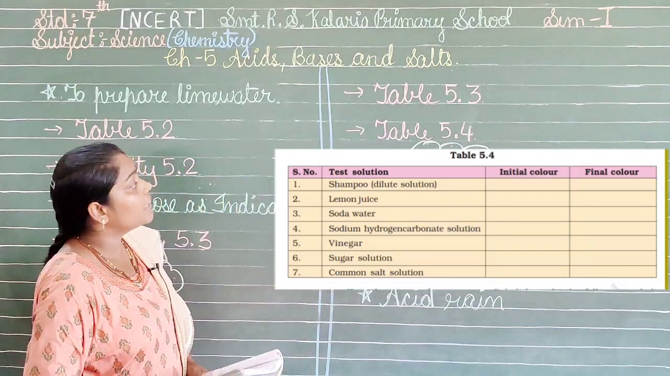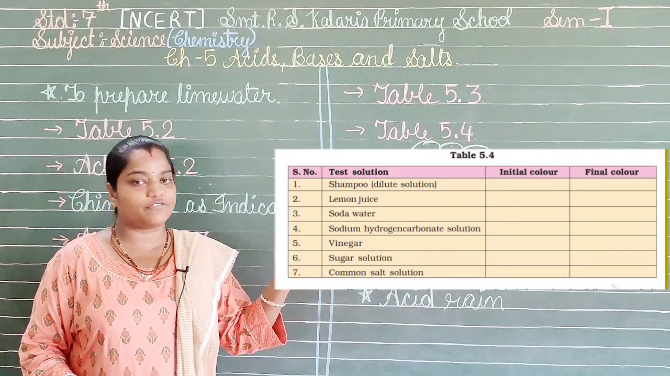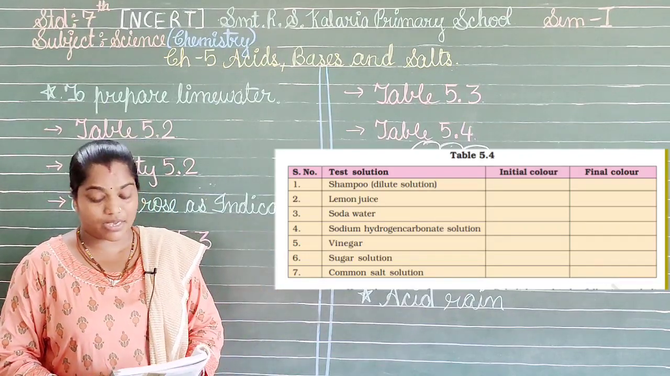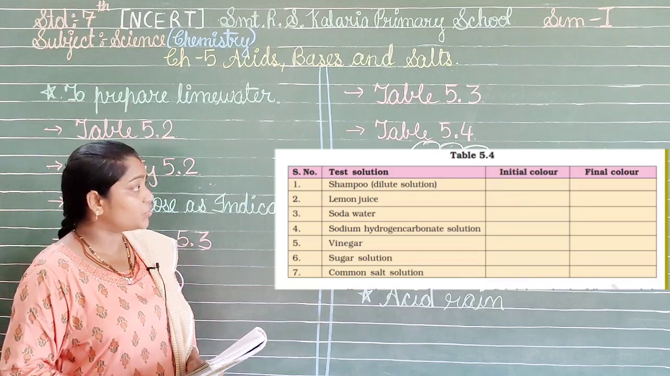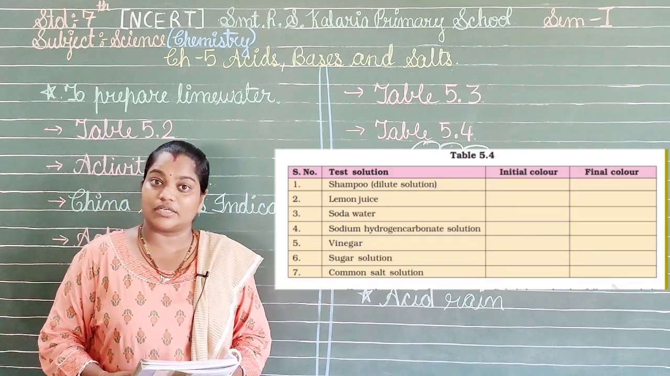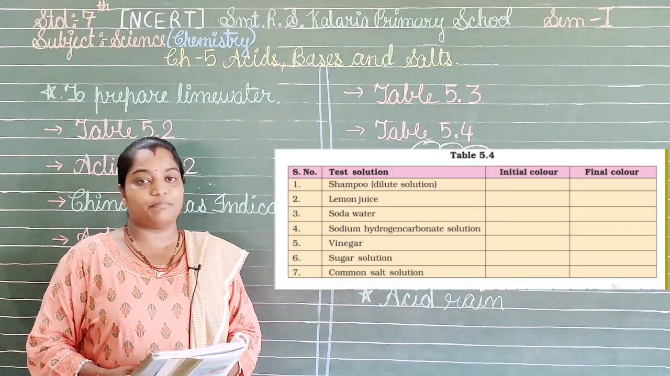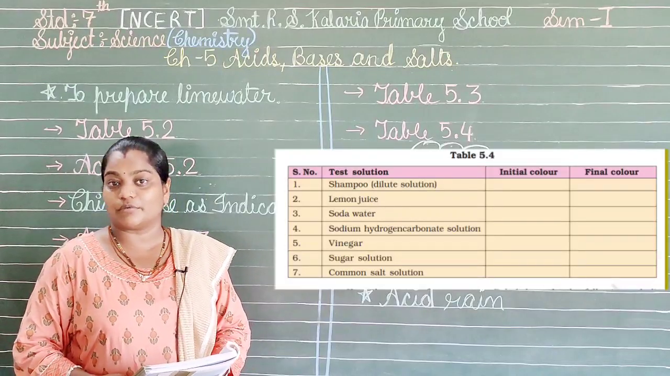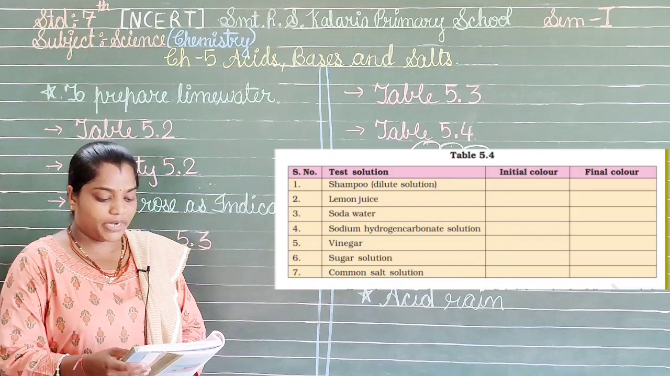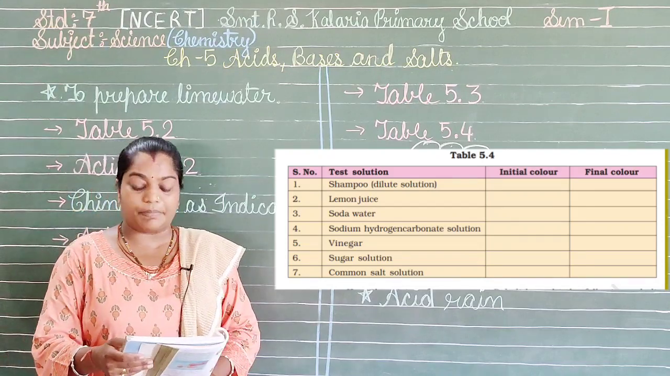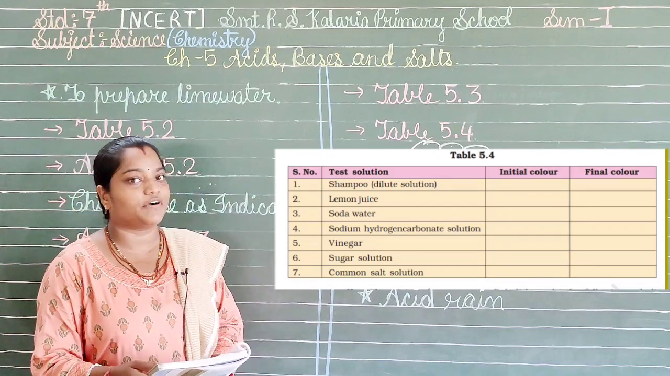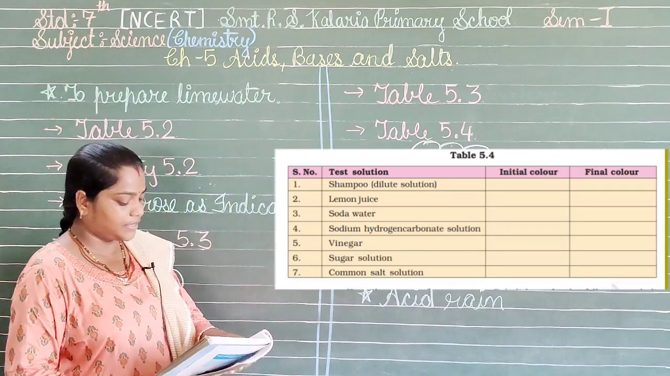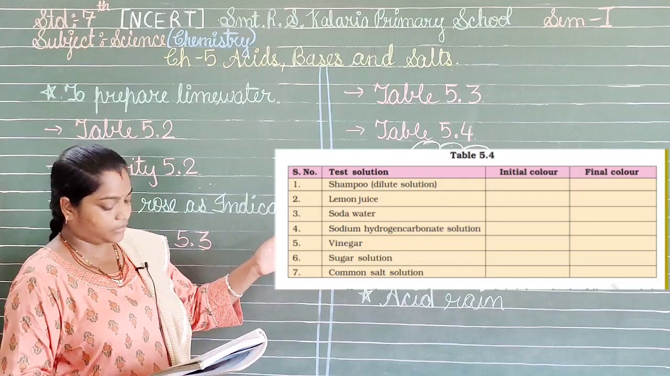Next one we have here is the lemon juice. Lemon juice, as we know very well, is acidic, so again it will give the dark pink color over here. Then soda water. Now what is this soda water? Yes, soda water is the beverage which we like to drink in the summer season, which contains some acids, so it will have a pink color, dark or light, it may vary from beverage to beverage.